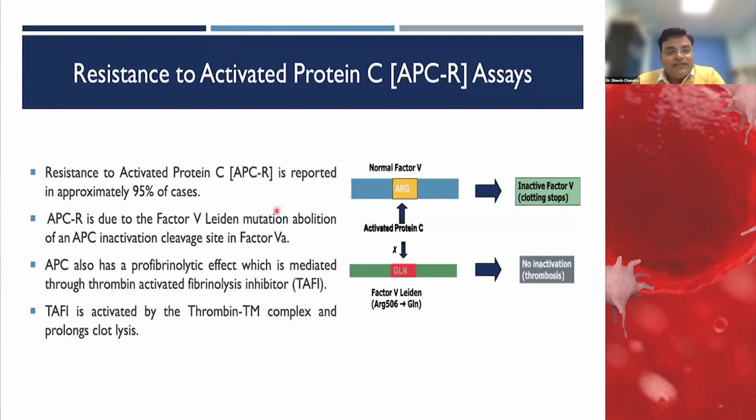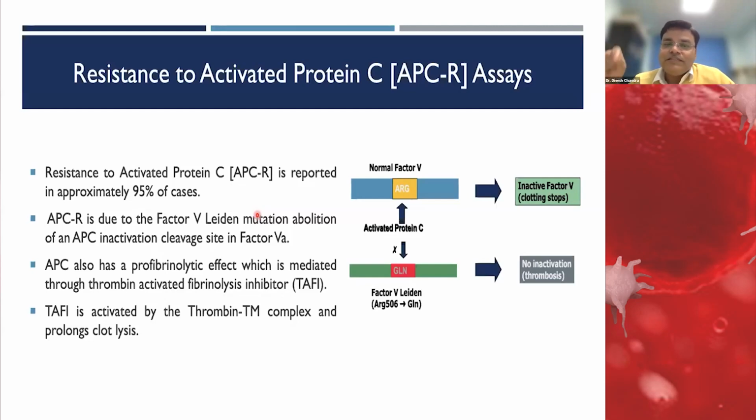So what is happening in this APCR test? APCR, activated protein C resistance, is due to this mutation, which abolishes the cleavage by activated protein C acting on factor 5. So that's why factor 5 is not inhibited, whereas in the normal sample it should be. Normally when we add activated protein C, it prolongs the APTT or PT or DRVVT based test, it prolongs.